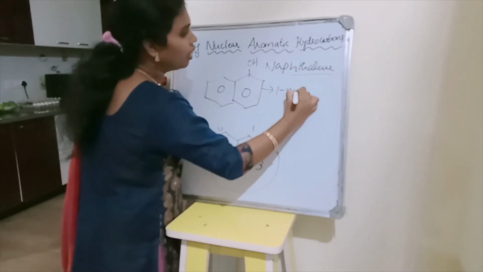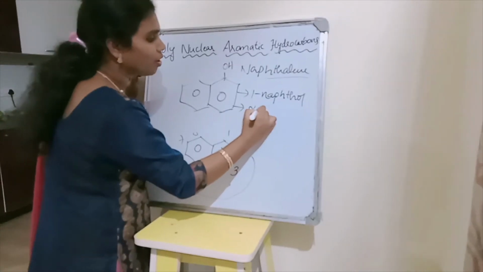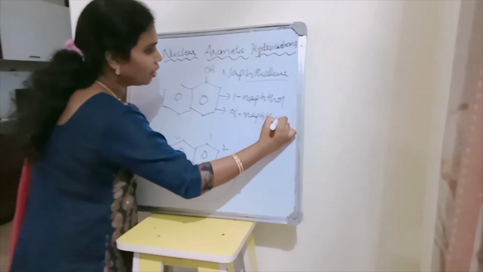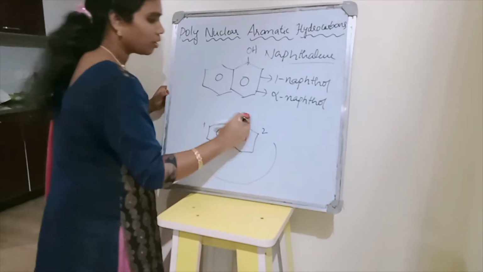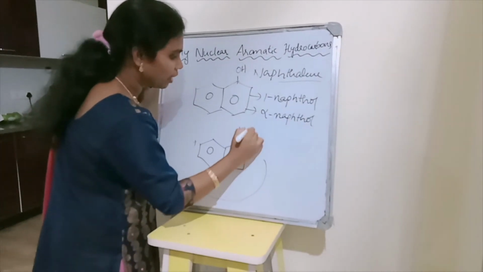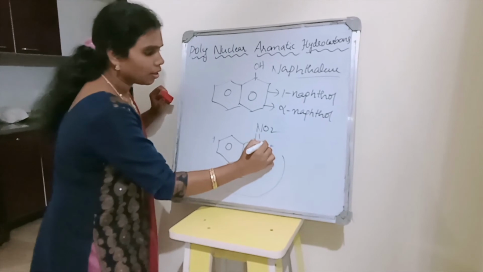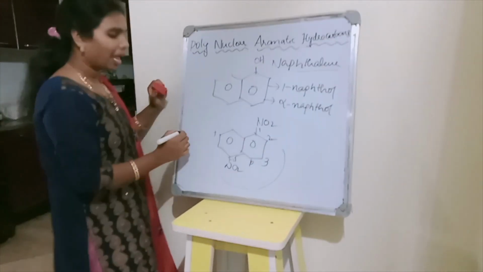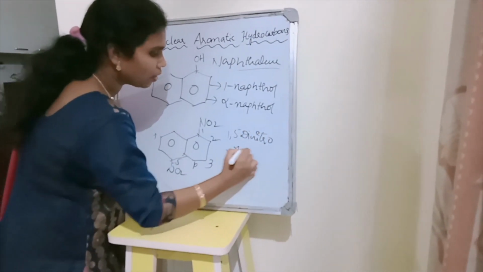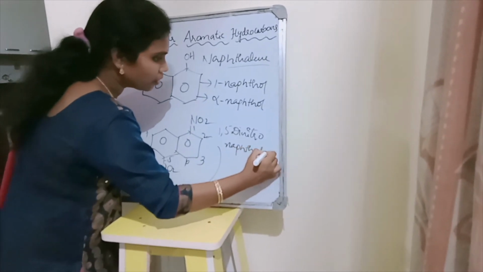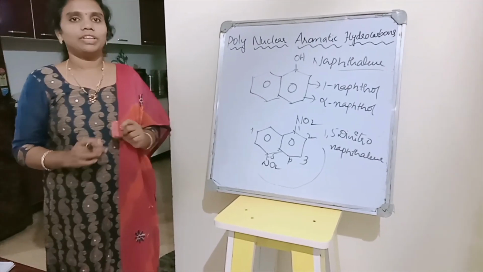So this is called 1-naphthol, or by means of alpha notation it is also called alpha naphthol. Similarly, suppose a nitro group is present here and a nitro group is present here. Then what is the name of this? 1, 2, 3, 4, 5. So it can be written as 1,5-dinitronaphthalene. Okay, these are the general nomenclature or the general structural features of naphthalene.